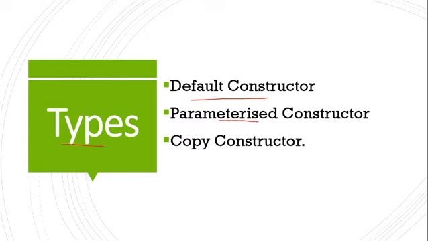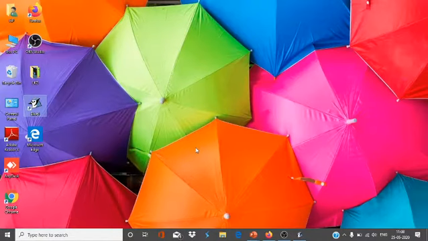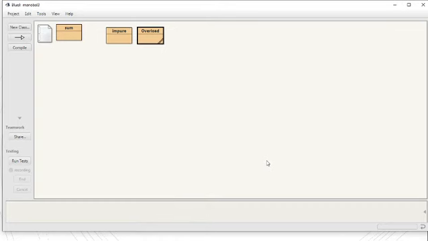Default constructor, parameterized constructor, and copy constructor. A default constructor is a non-parameterized constructor. A parameterized constructor is one that has parameters, while the default one doesn't have parameters. And if the values of one object are passed to another object, then it is called a copy constructor. Now I will show you an example of this constructor through the BlueJ interface.